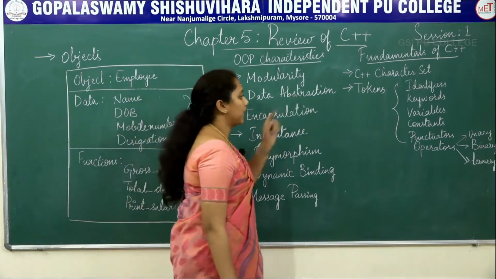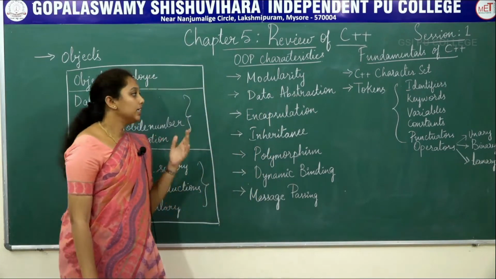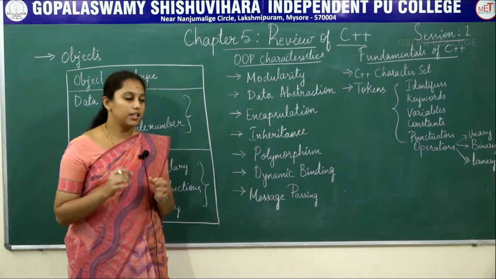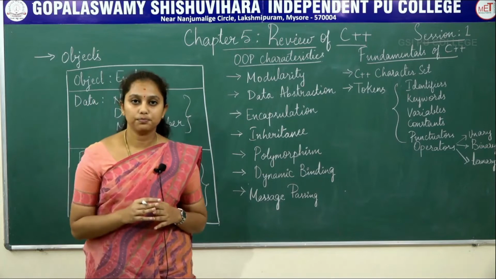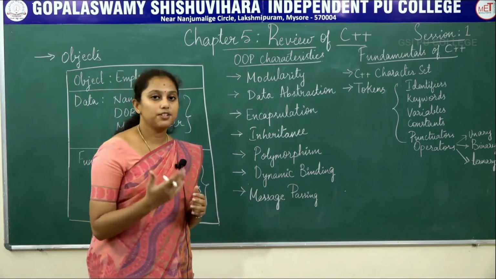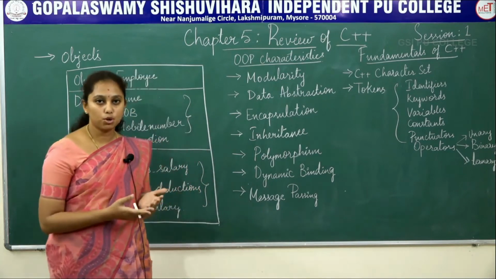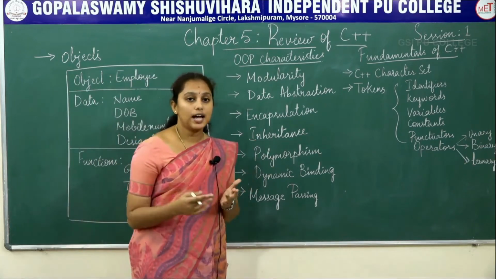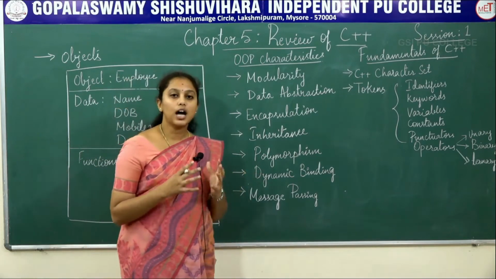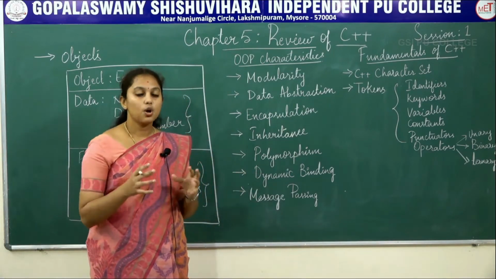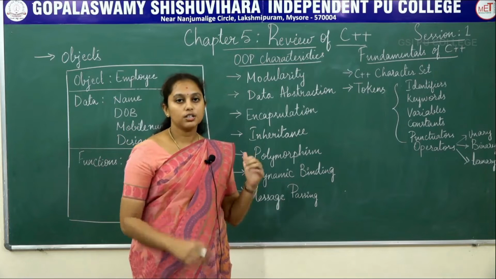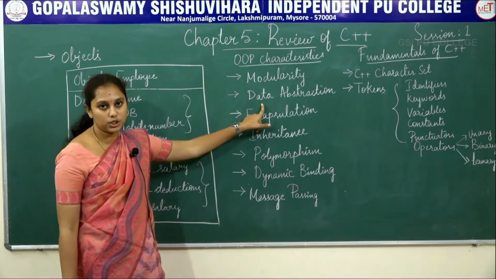Next is data abstraction. What is data abstraction? Here we are hiding the inner details from the user. For example, buying a car in a showroom. If you want to buy a car, what are the features we are going to see? We are going to see features like whether it is a diesel one or petrol one, or it is having an airbag and all. But nobody is going to think about how the car is manufactured or integrated. So all the background details are hidden from the customer. So this is called data abstraction.